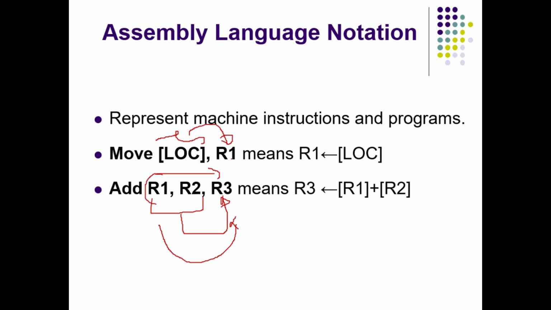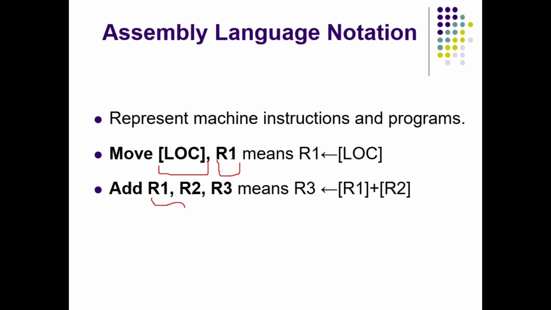Here also see I am adding the first two operands and the data is transferred to the last operand, from left to right. Here I am not adding R2 and R3 and storing it in R1. No. So why are these notations very important? Because various processors manufactured by different companies use different types of notations. Here in this example, the initial operands are source operands and the last operand is the destination operand. For example, here in the first instruction, this operand is source data. I am transferring it to the destination R1.